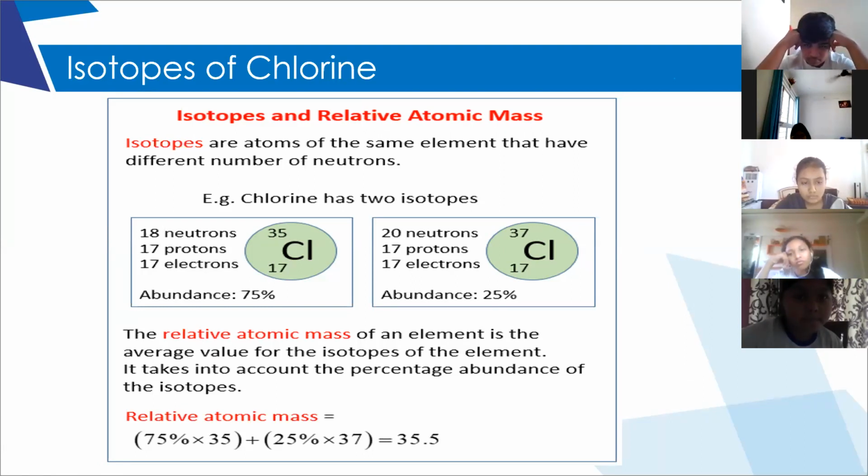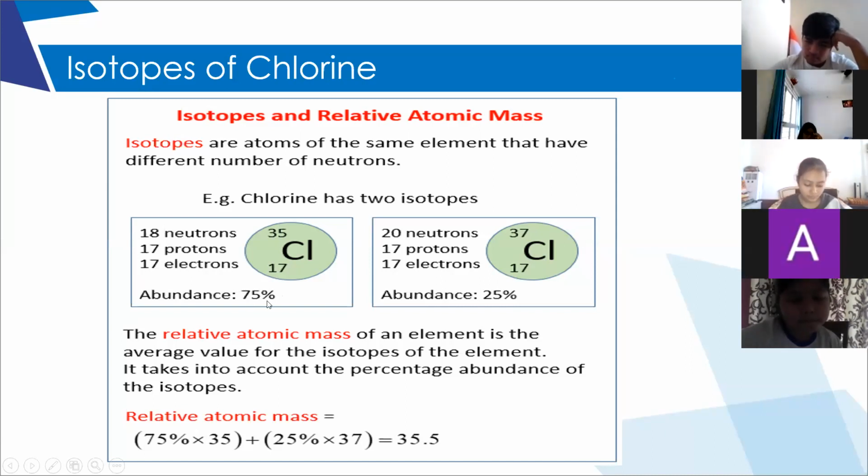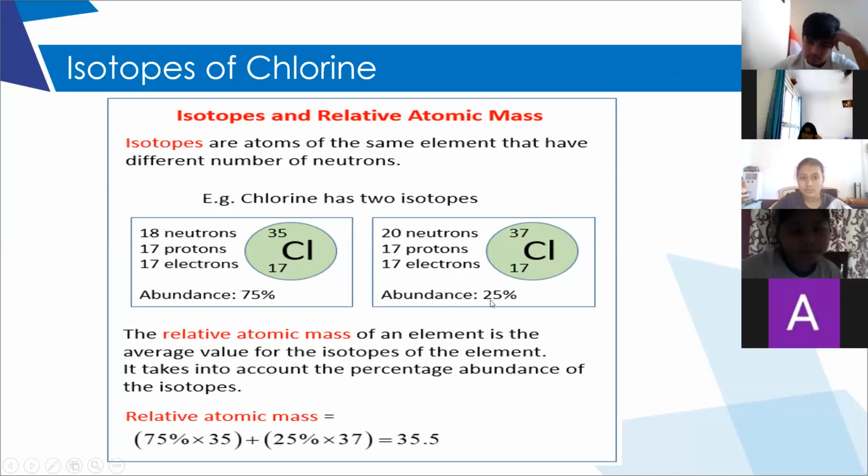But chlorine exists in two isotopes, chlorine 35 and chlorine 37. The abundance of chlorine 35 is 75% and the abundance of chlorine 37 is 25%.